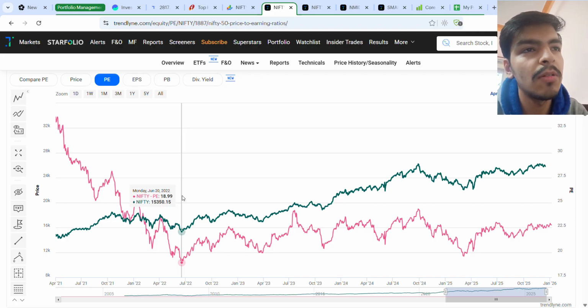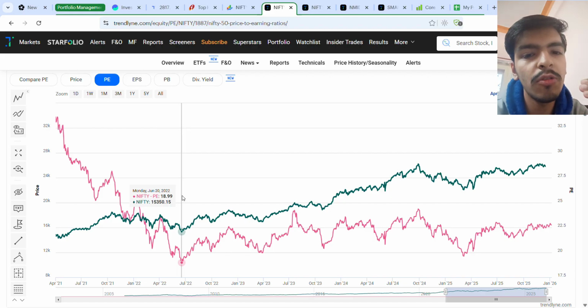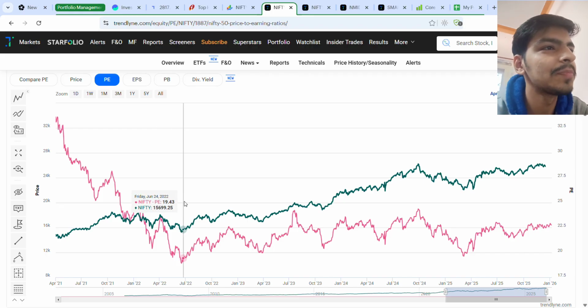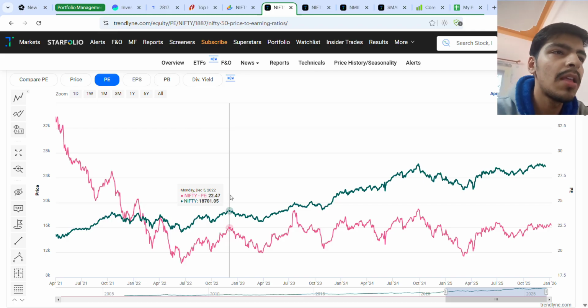I previously mentioned the band at which the Nifty trades. It's from 20 to 24. Sometimes it goes below 20 and after that a big sharp rally follows. So here we saw the same thing, from June 2022, we saw a good up move in Nifty 50, and around December the PE ratio was 22.